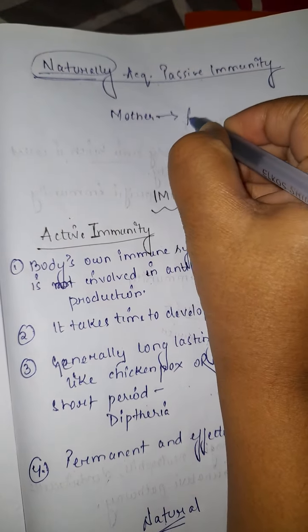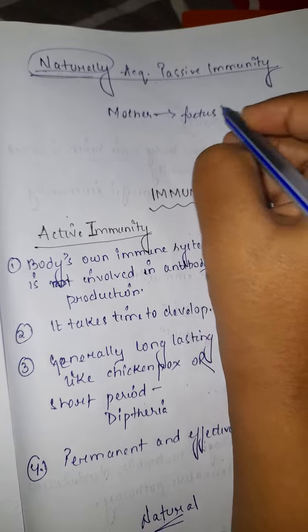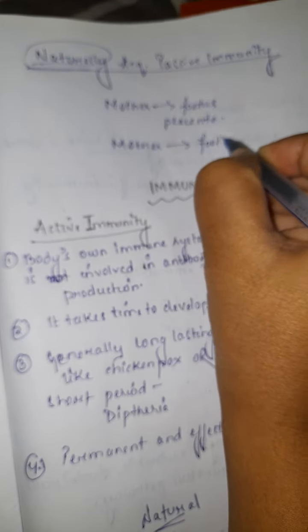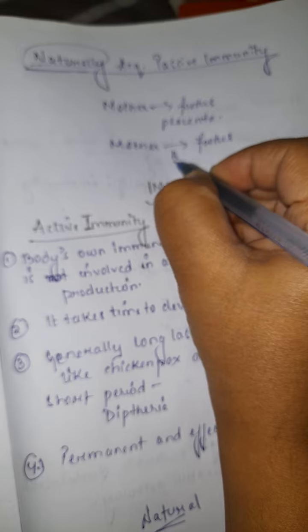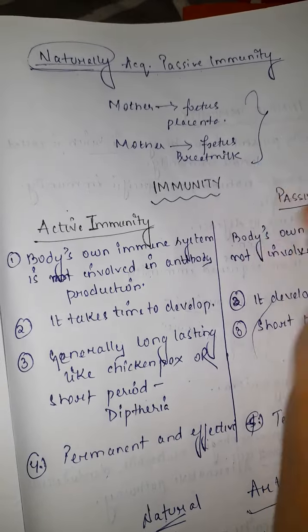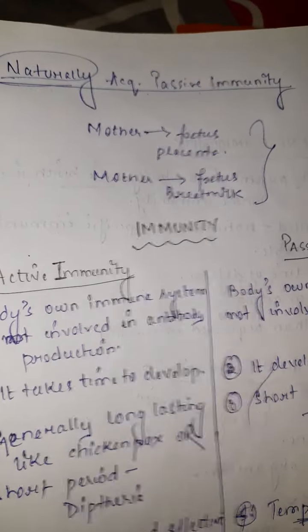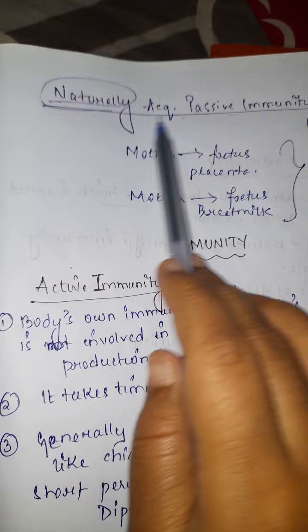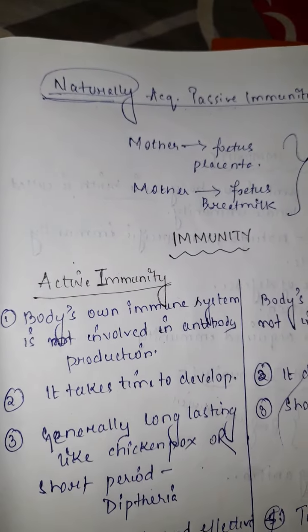So mother to fetus through placenta, or mother to child through breast milk. In both cases, the child develops naturally acquired passive immunity.